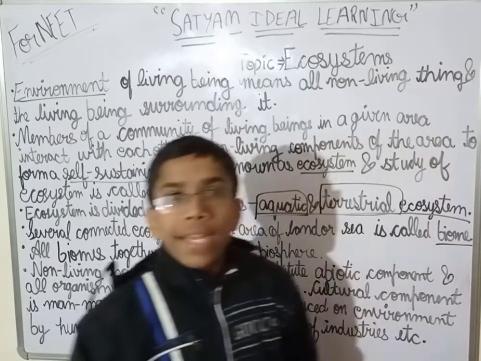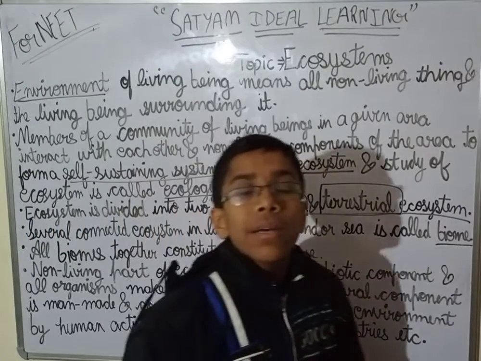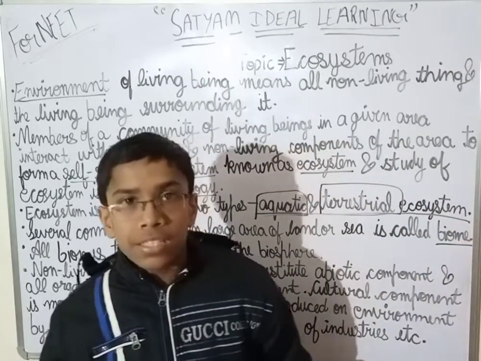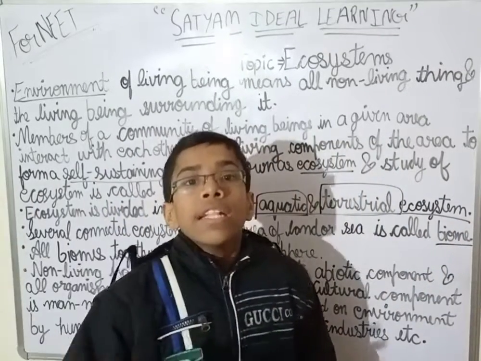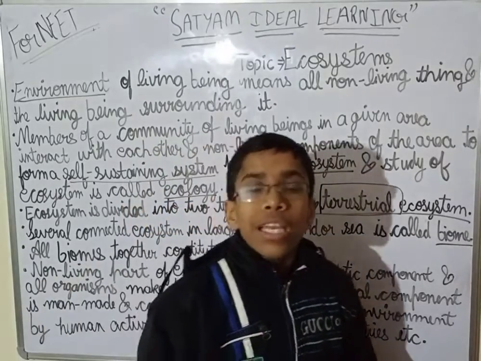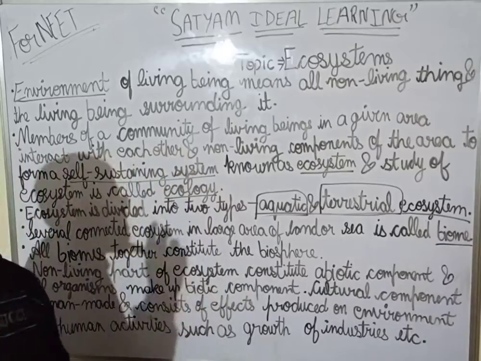Habitat is a place in which an organism lives with all the characteristics like the climate, the soil, the animals, the plants. Okay, these are the characteristics in which an organism lives.